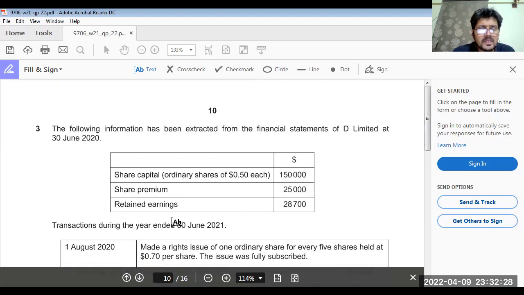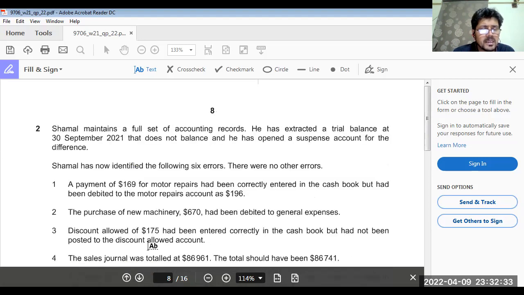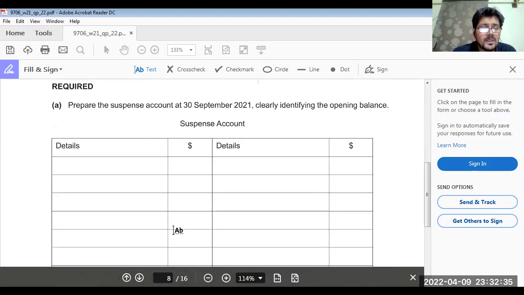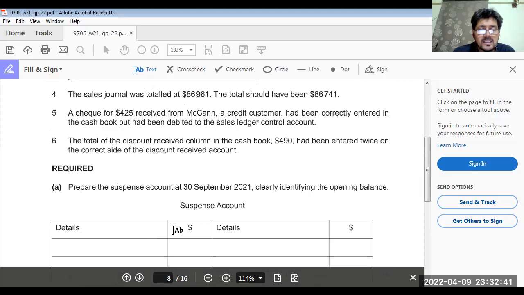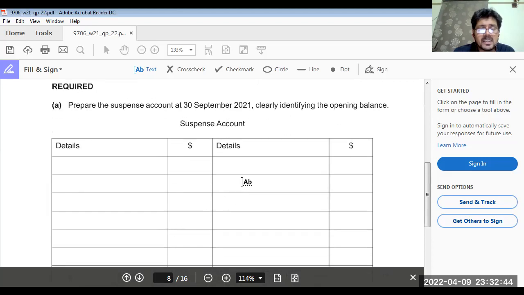The following information. This question has been done, but we forgot the suspense account. We do not know on which side the suspense account balance will appear, debit side or credit side, we don't know.